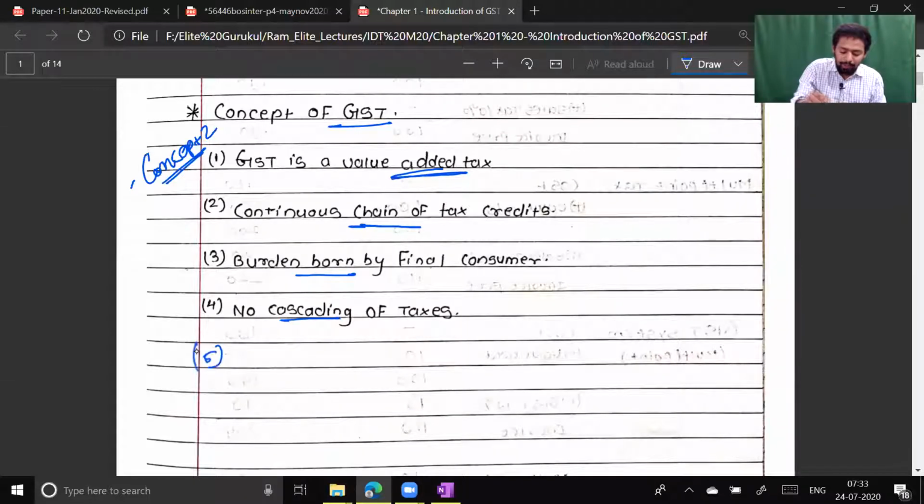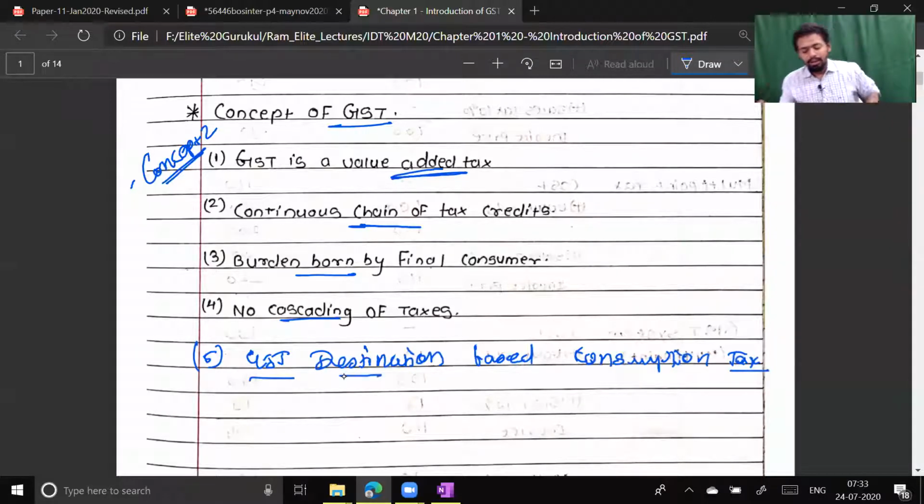And a fifth one, please add: GST is a destination-based consumption tax. I will come back to this sentence later on; there is a question in the institute module. GST is a destination-based consumption tax. This is the fifth point. So this is the concept of GST.